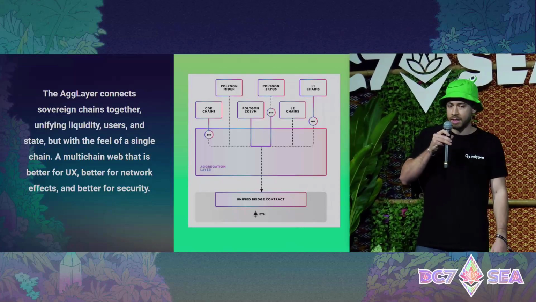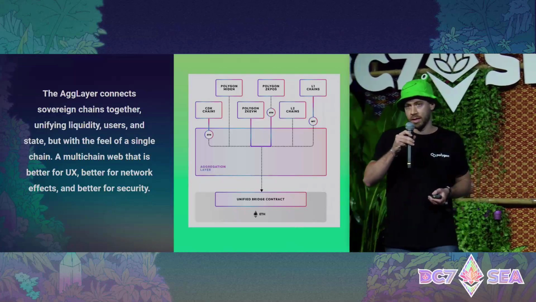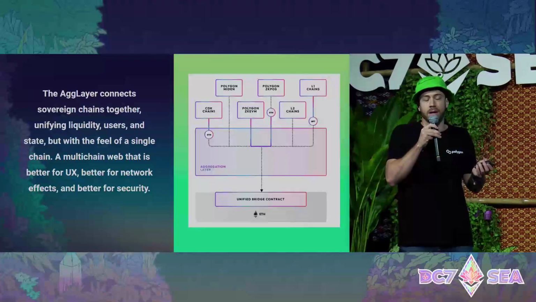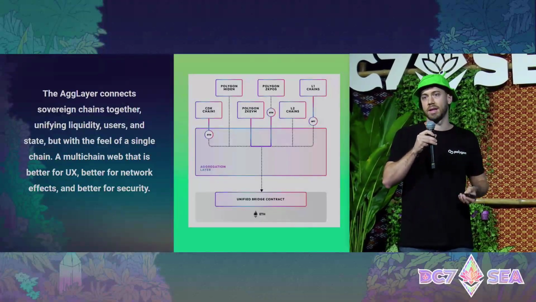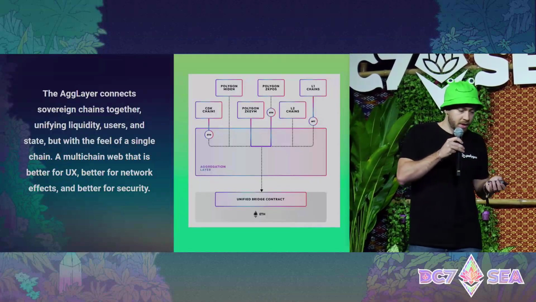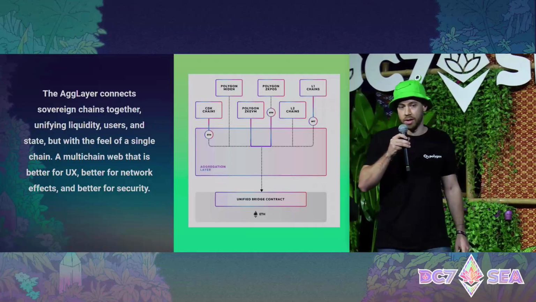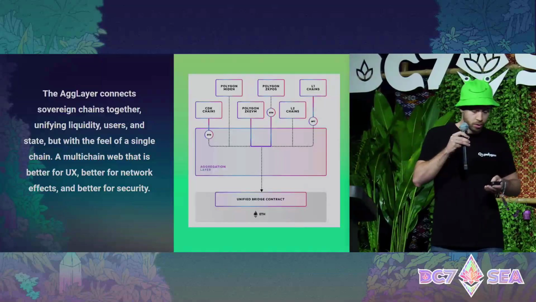But with this system, there is a problem. What happens if one of these chains is compromised? What happens if one of these chains has a bug and the bridge gets drained? The other chains will be affected because of the insecurity of one of the chains. This is where we introduce